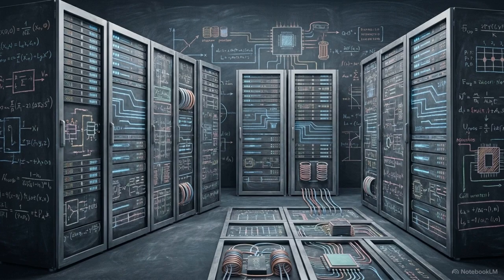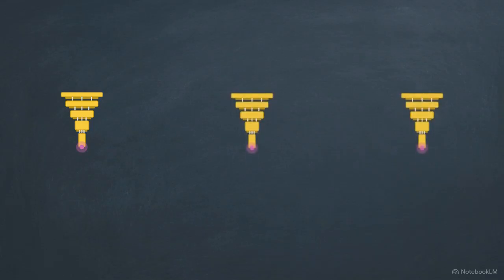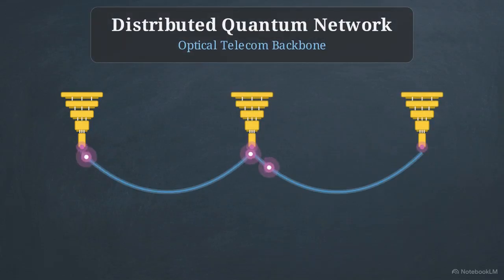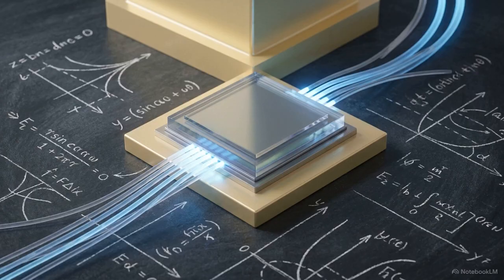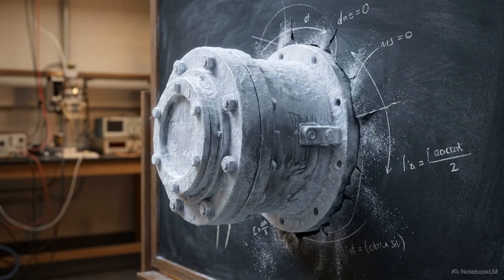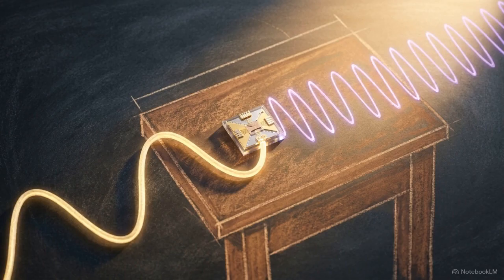Beyond the individual chip, the SOS architecture changes the requirements for quantum hardware infrastructure. It allows for a facility where multiple dilution refrigerators are linked via standard optical fiber, exchanging quantum information over long distances. These transducers act as the interface at the edge of the cryostat, providing the low-noise backbone for a distributed network. However, these systems still rely on the cryostat to manage environmental heat. The ultimate goal is to move these transduction nodes out of the dilution refrigerator and into room temperature environments.